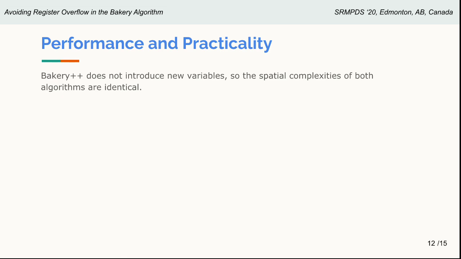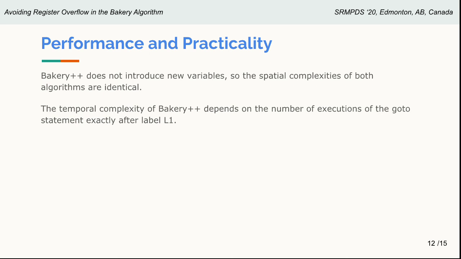In terms of performance and practicality, Bakery++ does not introduce new variables, so the spatial complexities of both algorithms, Bakery and Bakery++, are identical. The temporal complexity of Bakery++ depends on the number of executions of the goto statement exactly after label L1. This means that it all depends on how long it takes for a process owning a variable number I larger than m to reset its value to 0, and how long it takes for other processes to read a value for that register that is less than m.